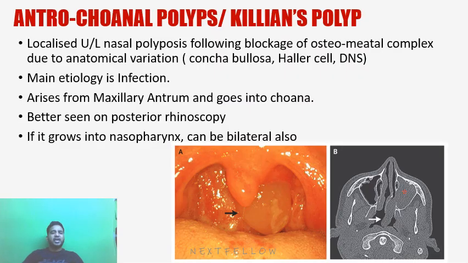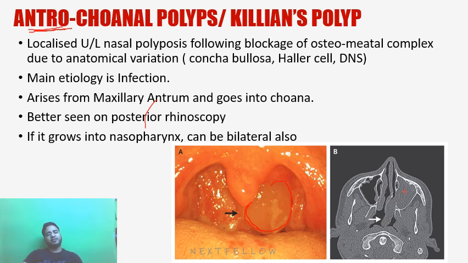Now the next is the antrochoanal polyp. I have already explained that the cause of this polyp is mainly infective. Because of the infection, the ostiomeatal complex will get blocked, leading to mucosal invagination and mucosal hypertrophy, leading to formation of a polyp in the maxillary sinus, because antrum is the maxillary sinus, and this polyp will come out from the maxillary sinus and typically descend into the nasopharynx. So these are the polyps which are coming out into the nasopharynx.